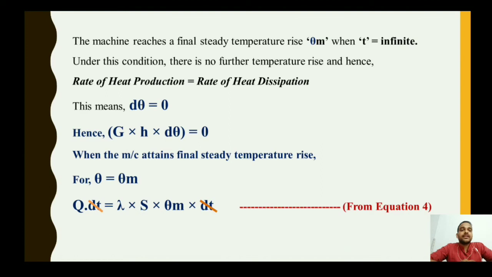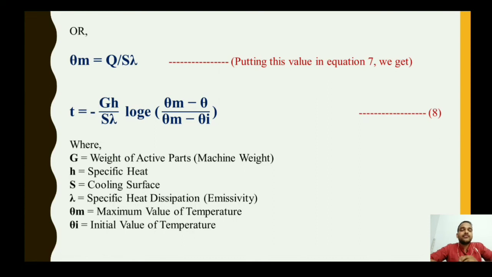That is, the rate of heat production q into dt equals the rate of heat dissipation, given in terms of lambda into s into theta m into dt. Cancelling the dt from both sides, we get q equals s lambda theta m. Rearranging the above equation, theta m equals q upon s lambda.